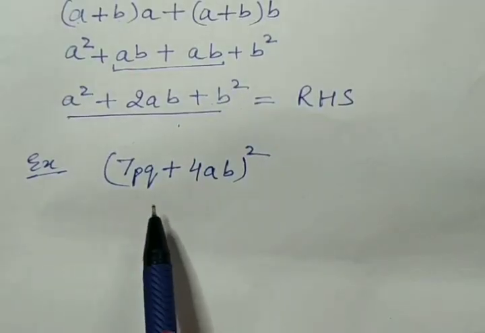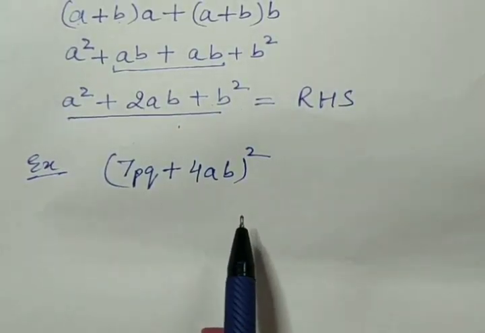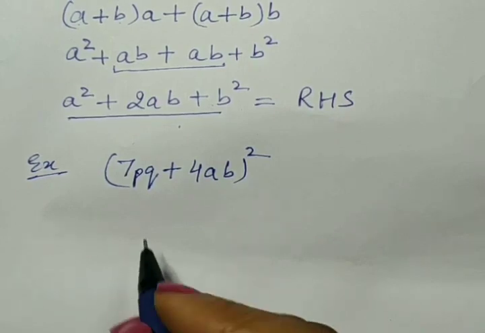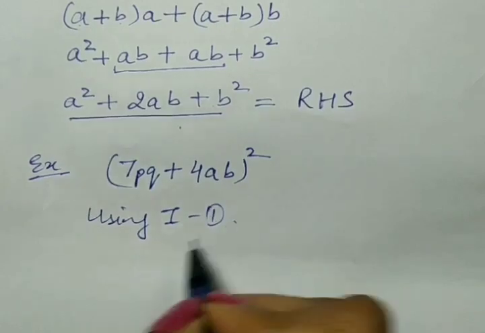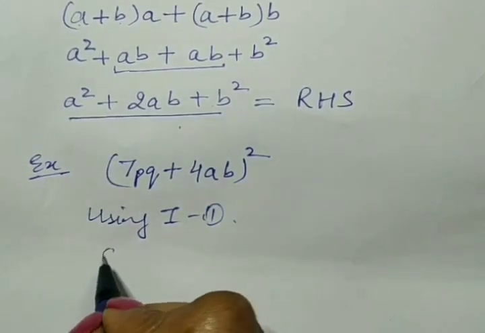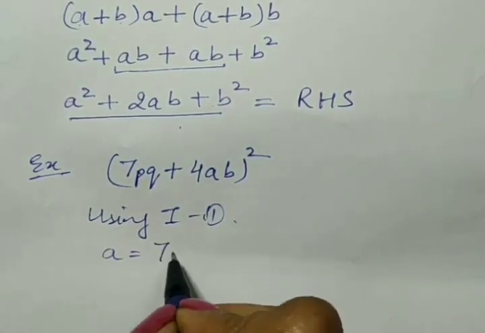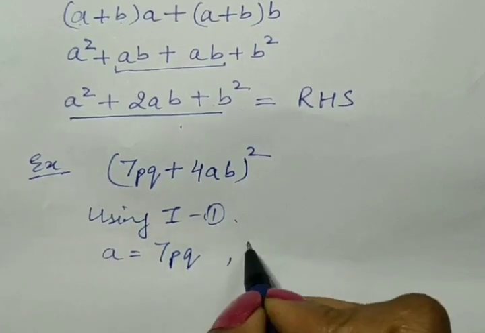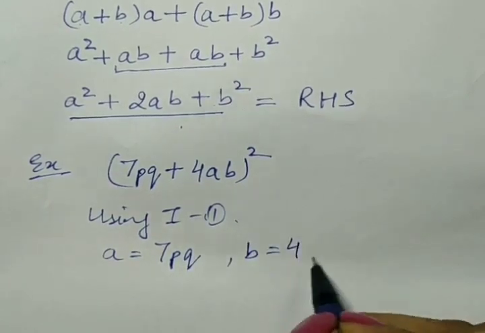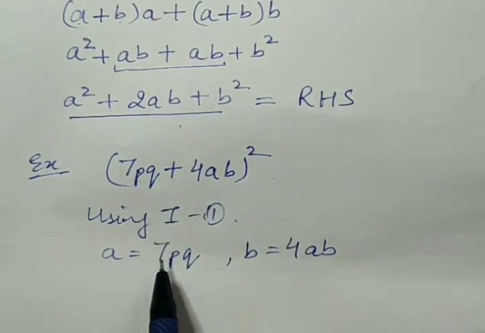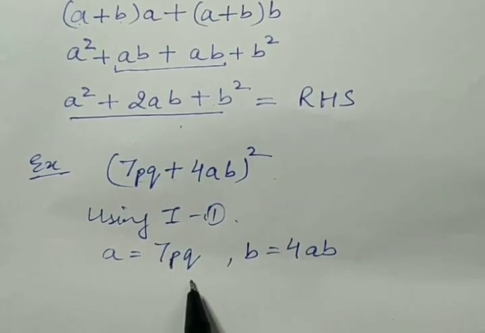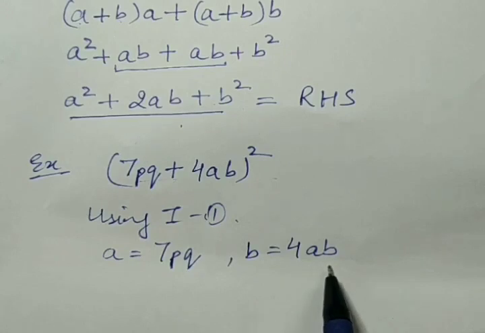In this example, we have to solve this using identity first. Using identity first, A is equal to 7PQ and B is equal to 4AB. Okay? In this question, we have taken A as 7PQ and B as 4AB.